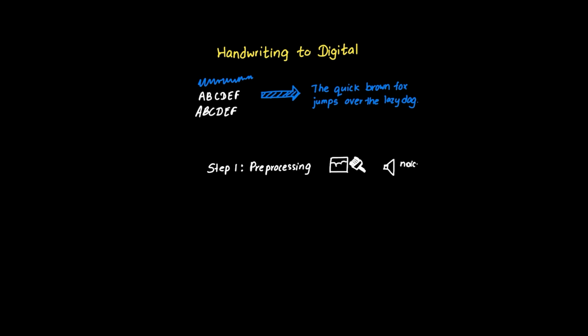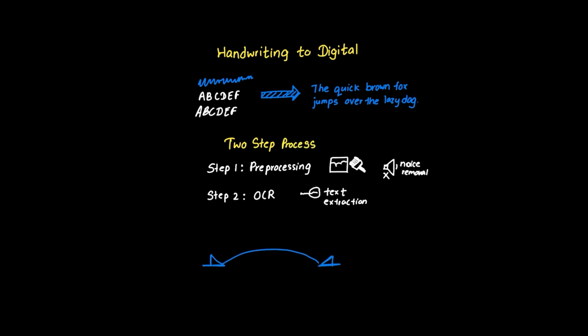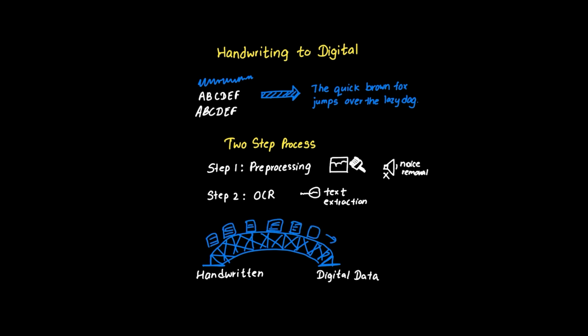Think of it like cleaning glasses before reading. The text was always there, but now it's clear. OCR then converts these pre-processed images into digital text. The pre-processing plus OCR combination handles everything from doctors' prescriptions to historical documents, transforming illegible scrawls into searchable digital text. It's the bridge between the analog world of handwriting and the digital world of data.